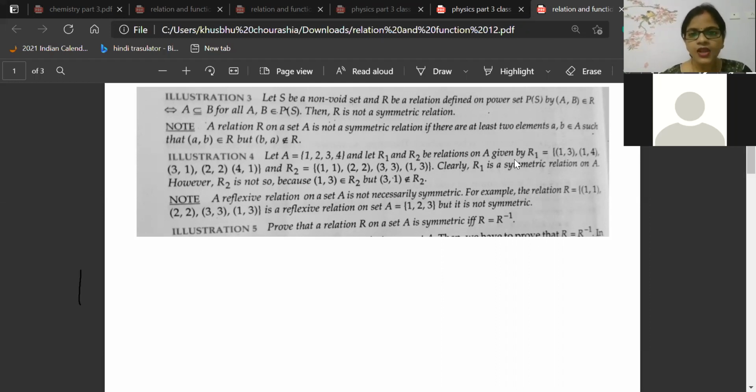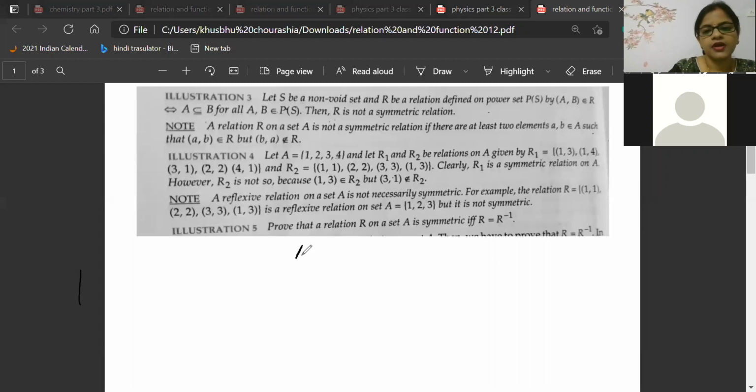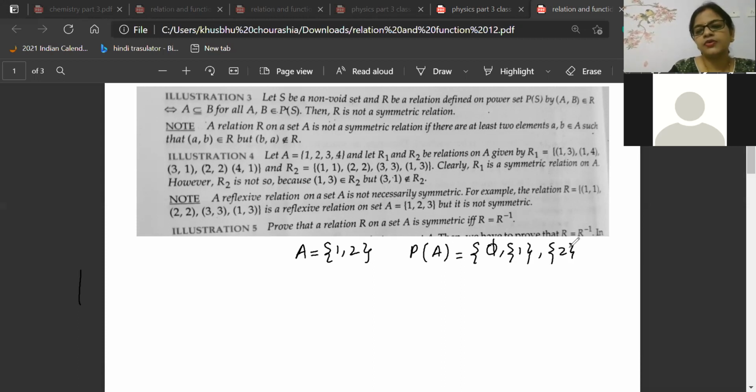Okay. Now listen, beta. Very simple format. A is equal to {1, 2}. Then the power set of A as usual, beta: {∅, {1}, {2}, {1, 2}}. So here one very important thing is there.